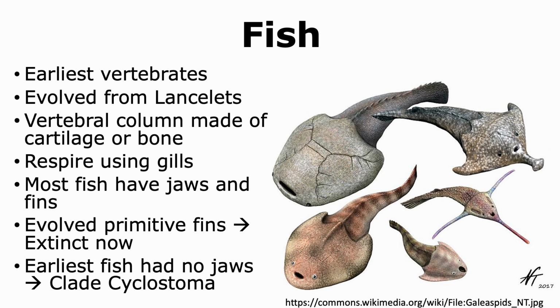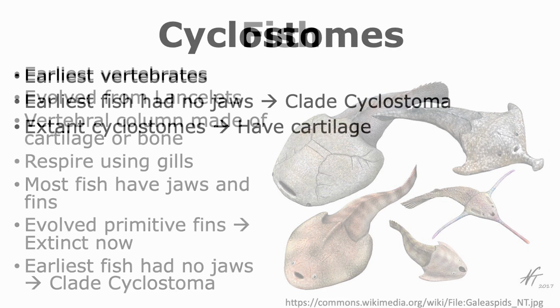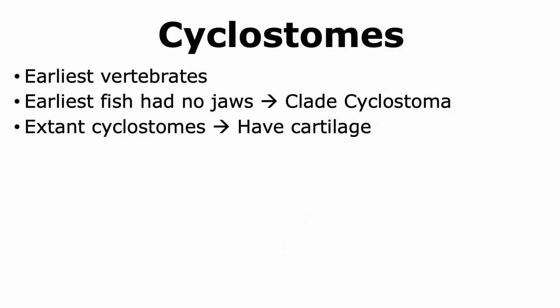The earliest fish that were formed had no jaws, and hence they come under the clade of Cyclostoma. Cyclostoma refers to the fact that they had one mouth that was in the form of a circle. Millions of years ago, there were many different cyclostomes present on Earth.